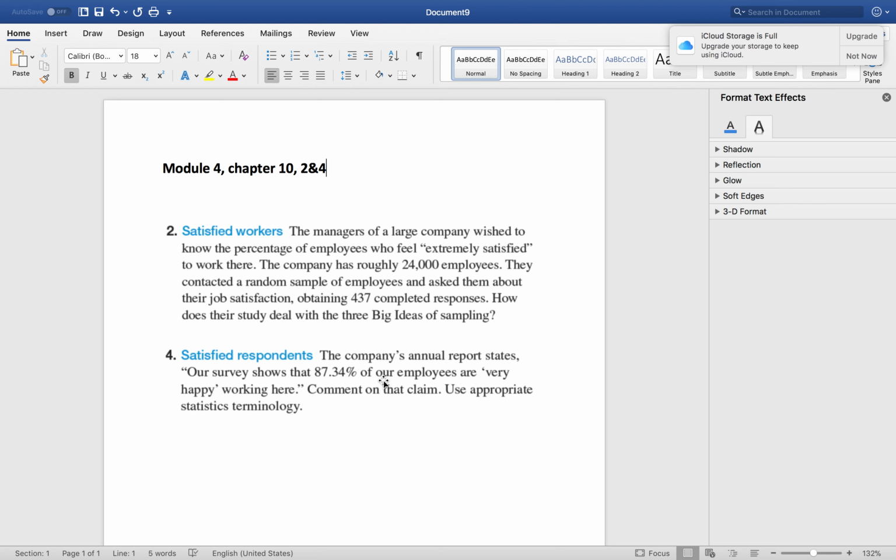So say they're doing extremely satisfied, but there's the CEOs and then there's just people below them, and say they didn't do a randomized test and asked only the CEOs how happy they are. That creates a bias and it doesn't apply to the whole work atmosphere. So as you can see, randomizing it is the way to go, because if not, it can create a bias.